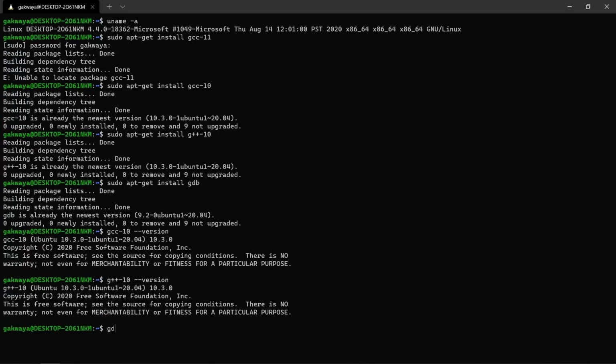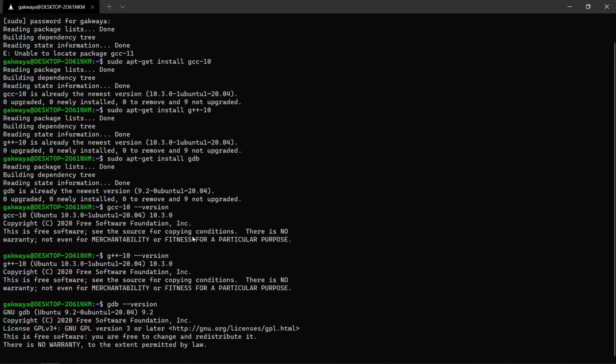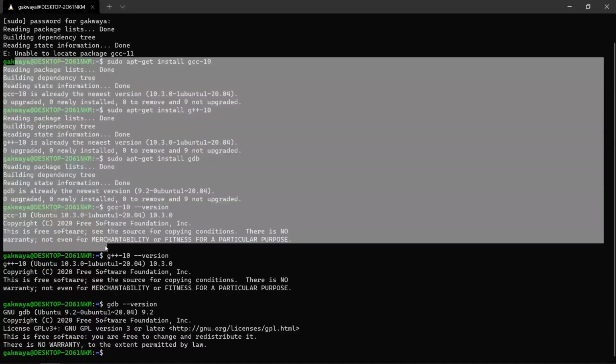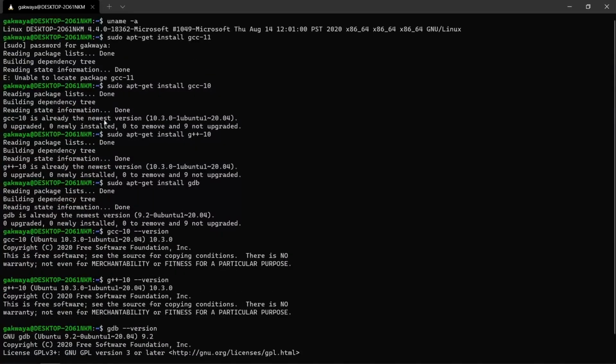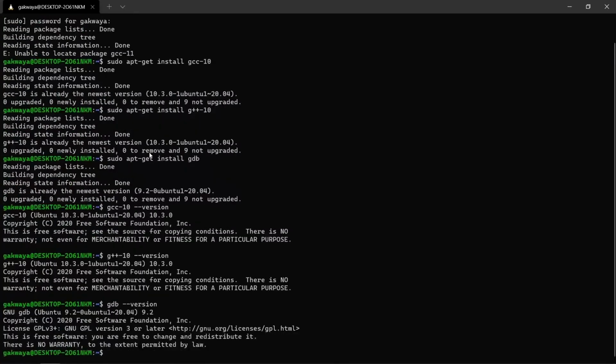We can even do gdb --version. And it is going to show up. Let's wait for this. We're going to see my GDB version here. And now I can use these compilers to compile C++ code on my Linux box here. So this completes our steps to install a GCC compiler on Linux. We're going to look at how we can get a hold of the Clang compiler